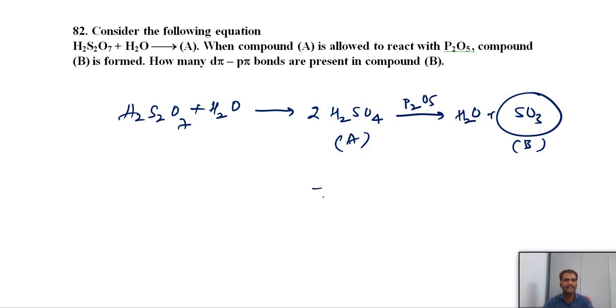In sulfur trioxide, there are 2 p pi-d pi bonds and 1 p pi bond. This we already discussed in the last class. So the answer should be 2.